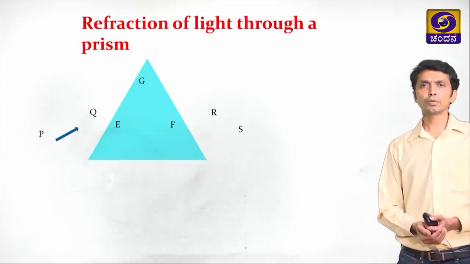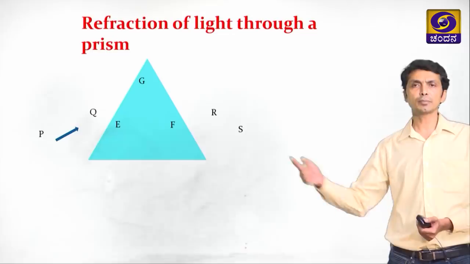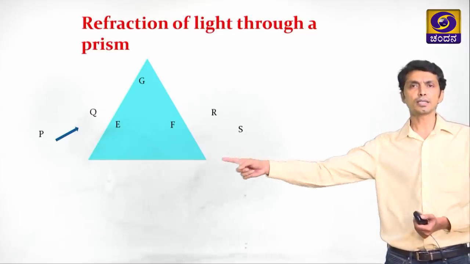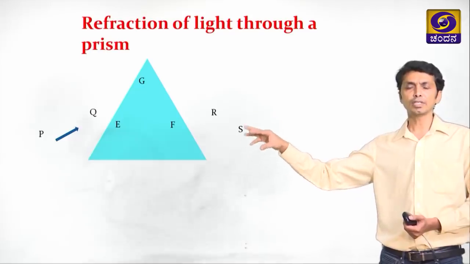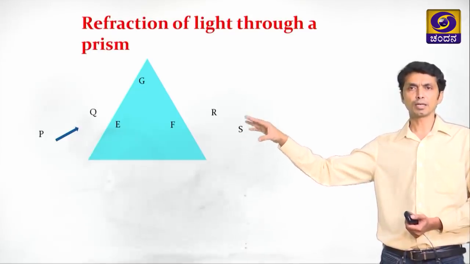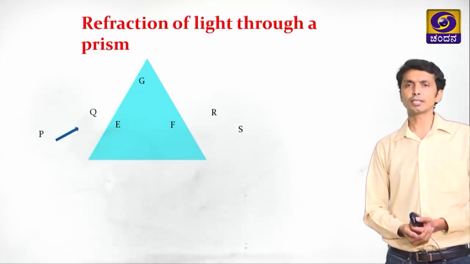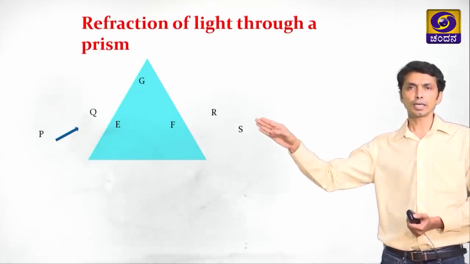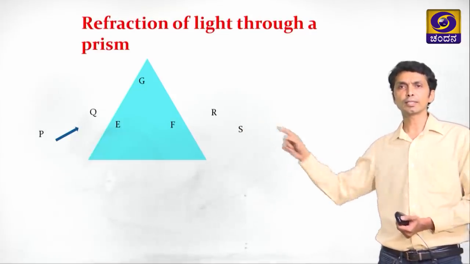Now, we will go to the refraction of light through a prism. Here is a prism. Here is the incident ray PQ. Incident ray is traveling in a rarer medium, that is air. This prism is a glass medium which is a denser medium. So, ray of light is traveling from a rarer medium to a denser medium.